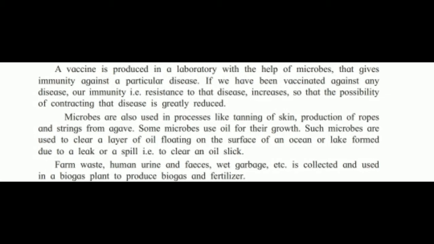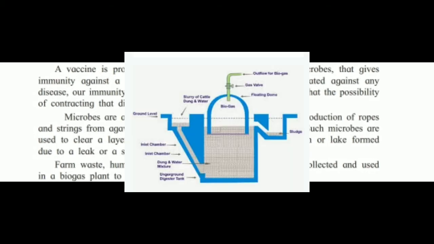Then it is transported to our house with the help of pipes. Understood? Now we'll see the biogas plant. See, this is a biogas plant and we can see the dome-shaped structure. From there the collected gas is transported. Okay, students?